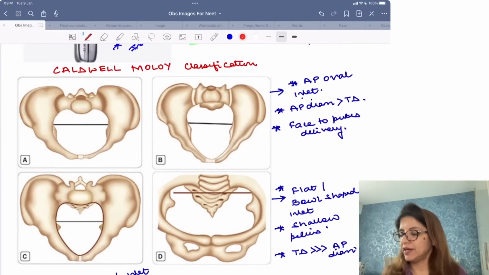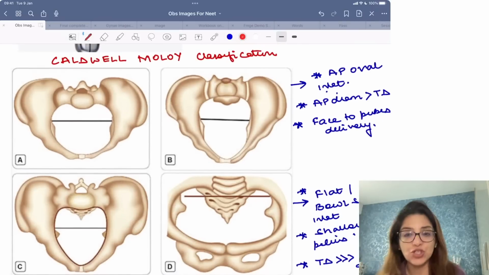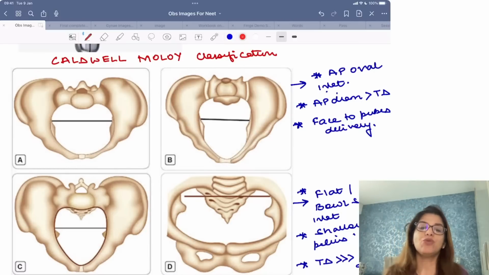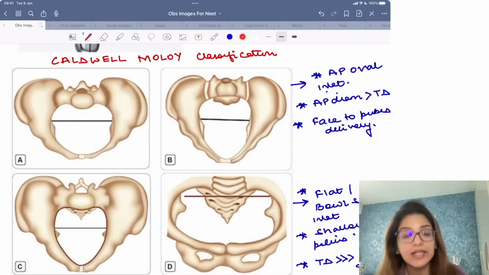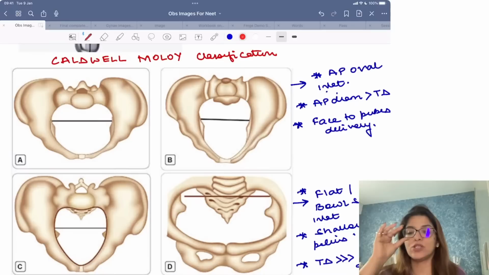Now comes a few images which are related to the inlet, right? And they ask you in this kind of inlet is seen in which pelvis, and exactly this question was asked in FMG January 2023 session where they had shown a round inlet.